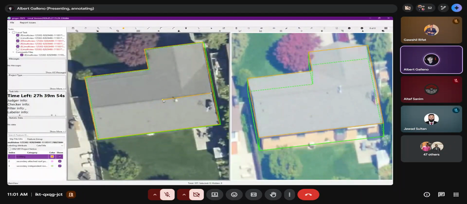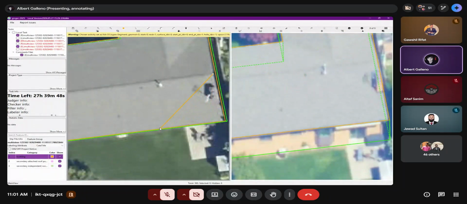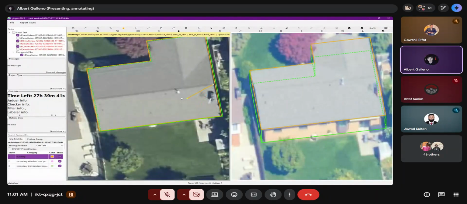When your ridge is going through here in a straight line, you need to borrow the direction of this line. All you need to do is click 9, put your mouse on this line. When it turns blue, that means you already have its direction.